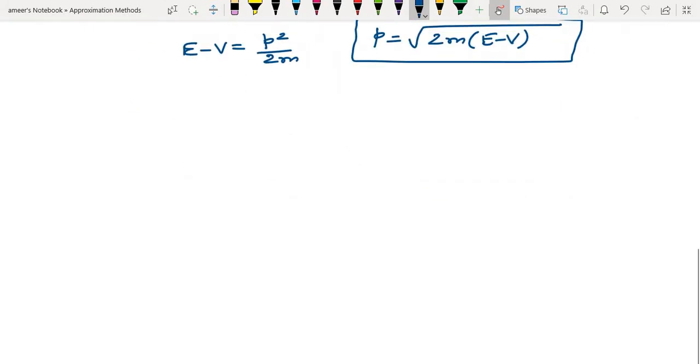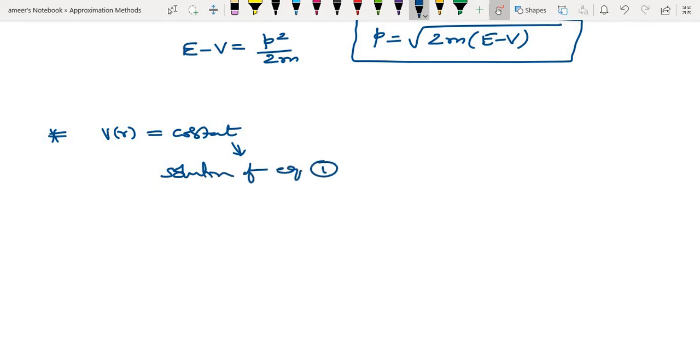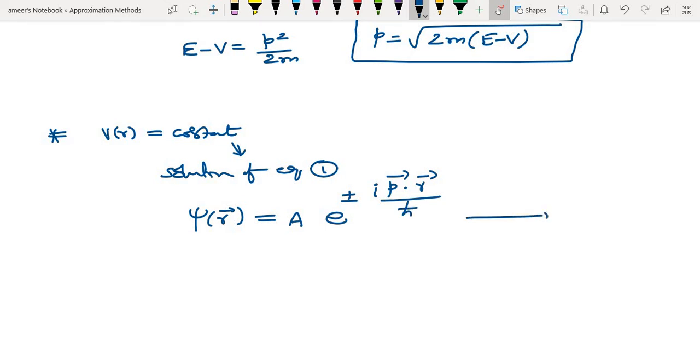Okay, fine. Suppose what happens if the potential is constant? Suppose the potential as a function of r is exactly constant. Then it is easy. The solution of equation 1 is an exponential function directly. Psi of r is equal to A, that is the constant amplitude, times e to the power plus or minus i p dot r divided by h cross. You can call this the equation.